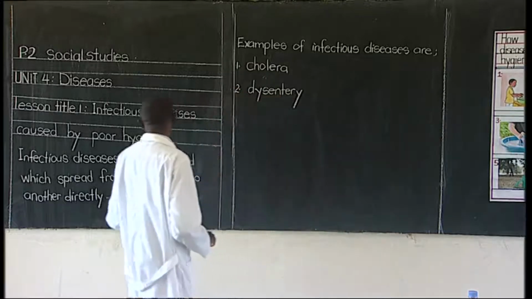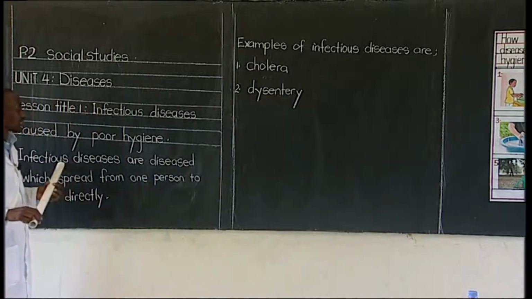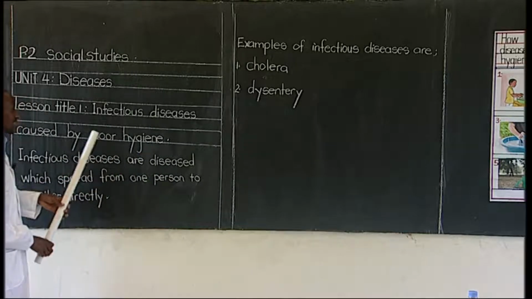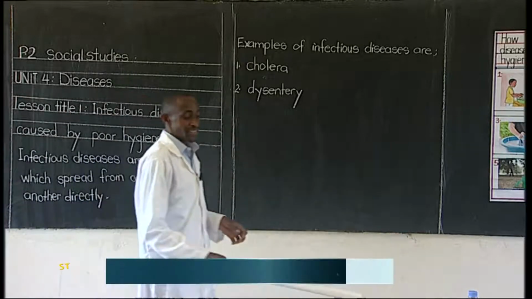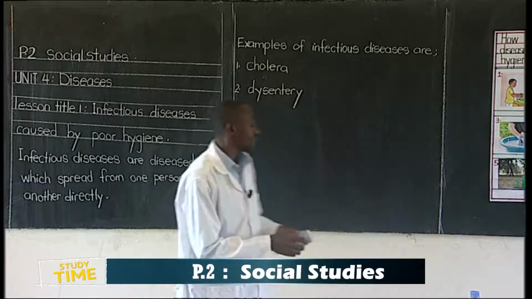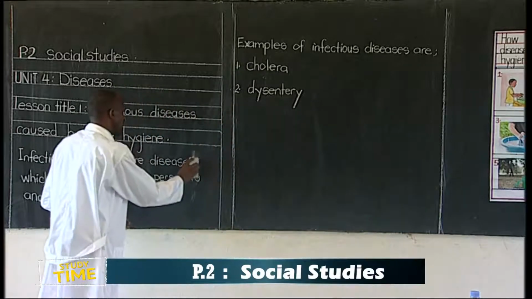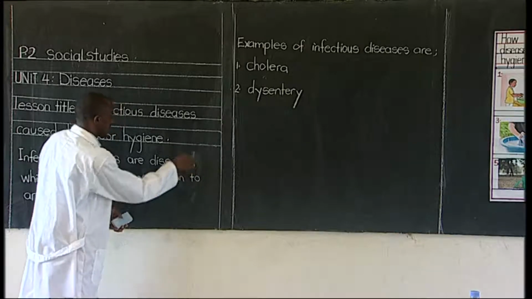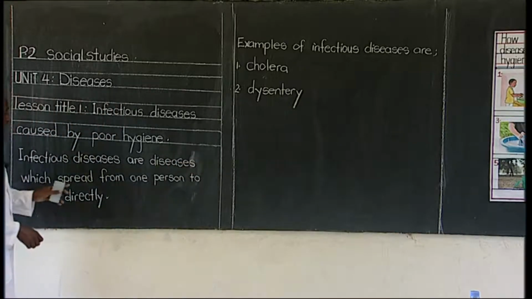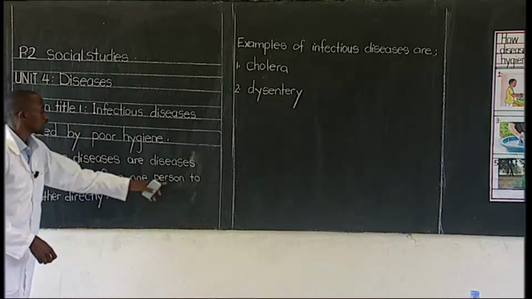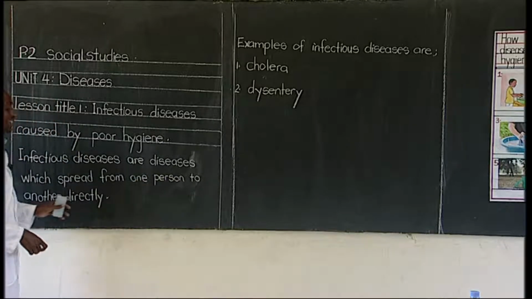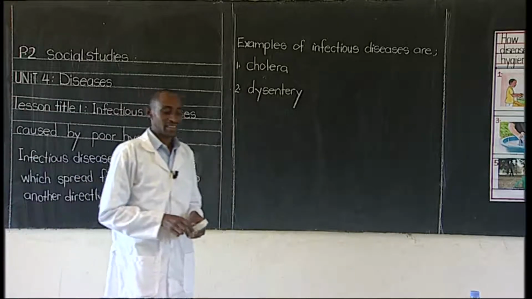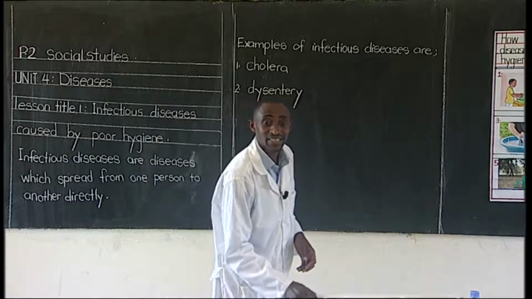That's why we said that infectious diseases are diseases which spread from one person to another directly. Those are infectious diseases.